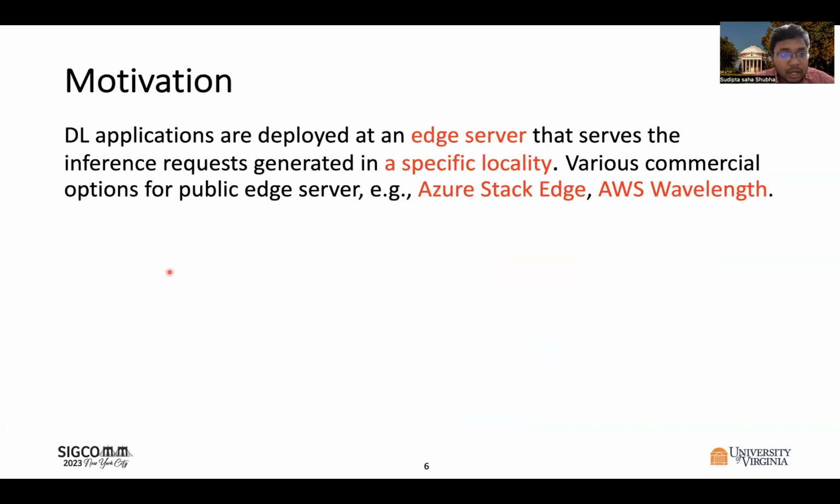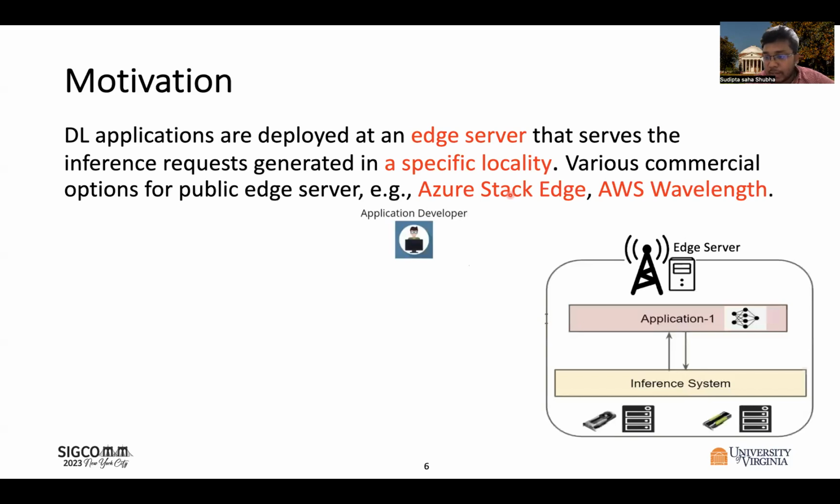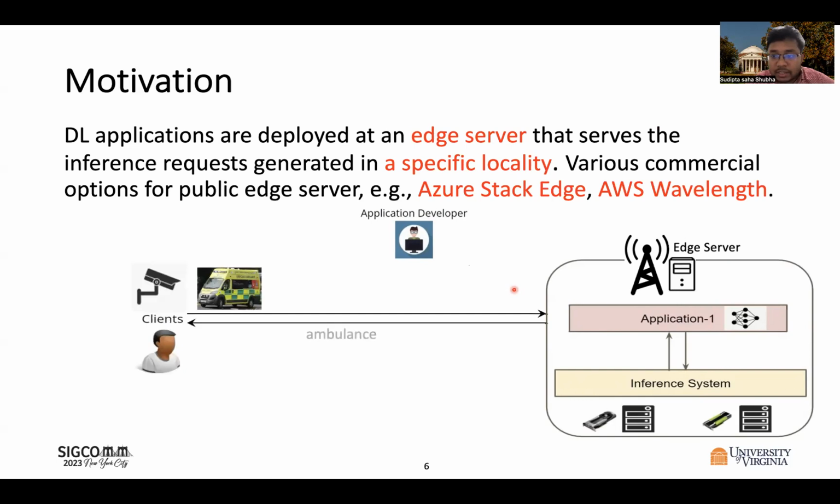Now, after the deep learning models are trained, the application is deployed at an edge server that serves the inference requests generated in a specific locality. There are various commercial options available now for public edge servers, for example, the Azure Stack Edge or the AWS Wavelength. To illustrate this, when an application developer develops some application, the application is deployed at an edge server, and then during inference, the user request is sent to the edge server through 5G cellular network, and the edge server responds to the user with the inference result.